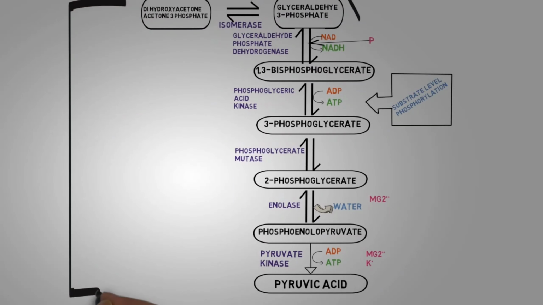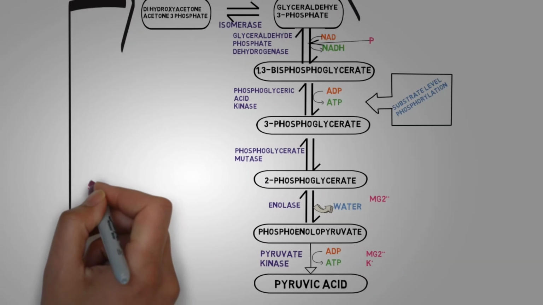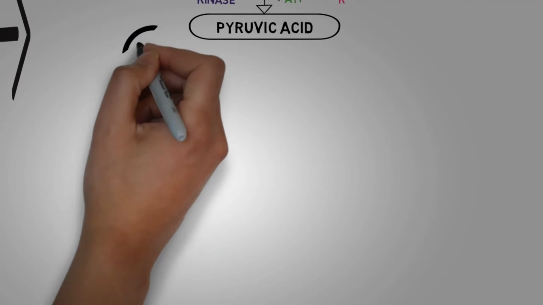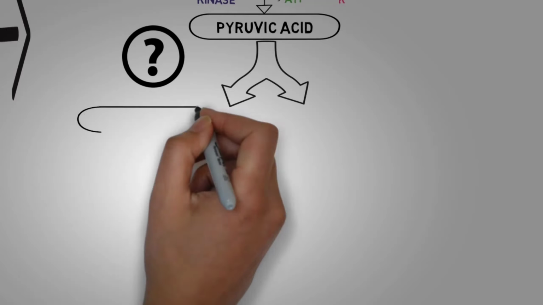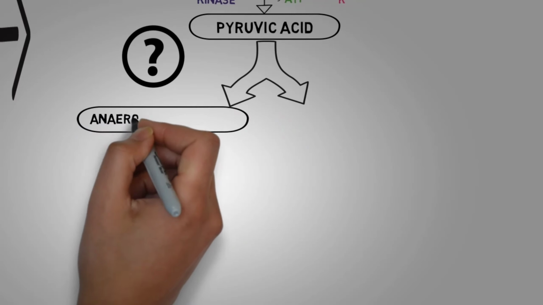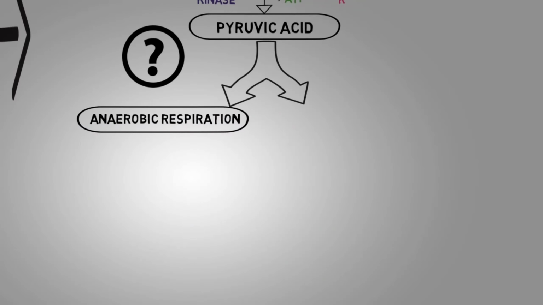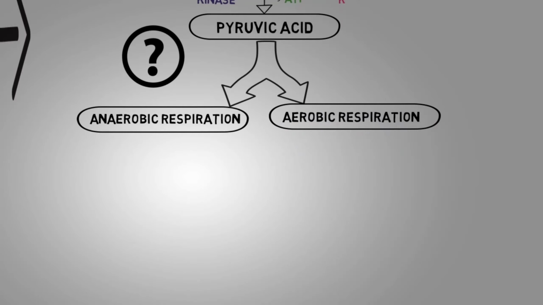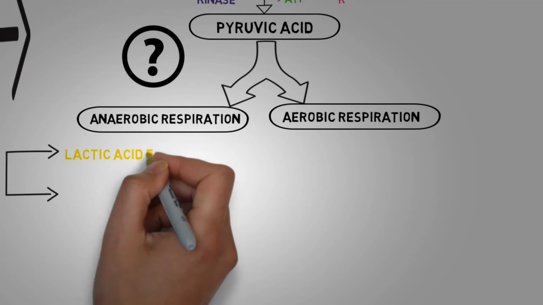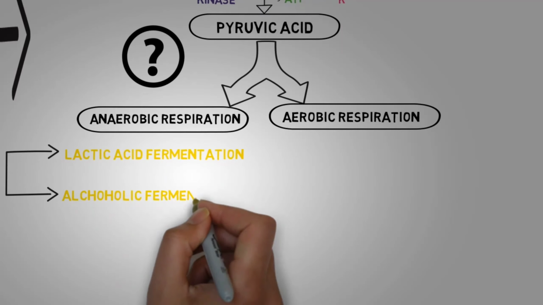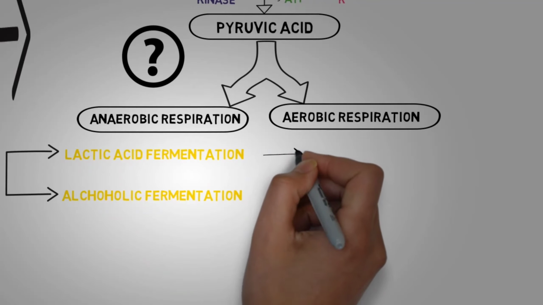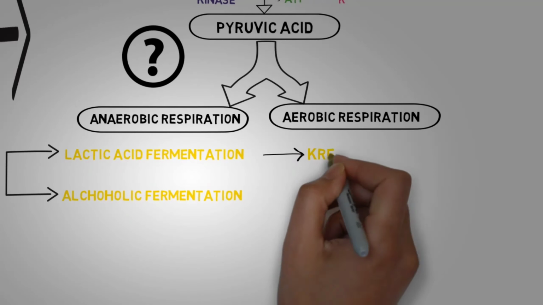So the reactions from PGAL to pyruvic acid form a part of the oxidative phase of glycolysis. So what is the function of this pyruvic acid? Pyruvic acid can undergo anaerobic respiration in the absence of oxygen. It can undergo aerobic respiration in the presence of oxygen. Had it gone through anaerobic respiration, it could have entered the muscles and undergone lactic acid fermentation. In yeast, it could have undergone alcoholic fermentation. For undergoing aerobic respiration, the pyruvic acid enters the Krebs cycle.